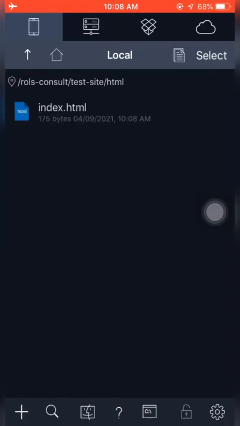If I want images, can I get it here? No, I can't get images in the HTML folder. I need to go inside the images folder in order to get the image that I want to use. Is that not clear? I hope it is clear. Thank you. So let's take it a bit further.